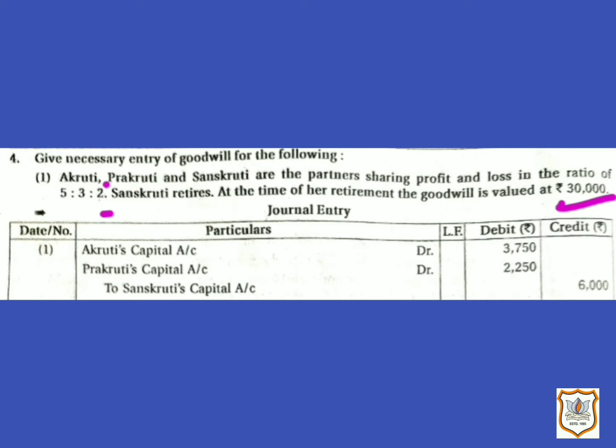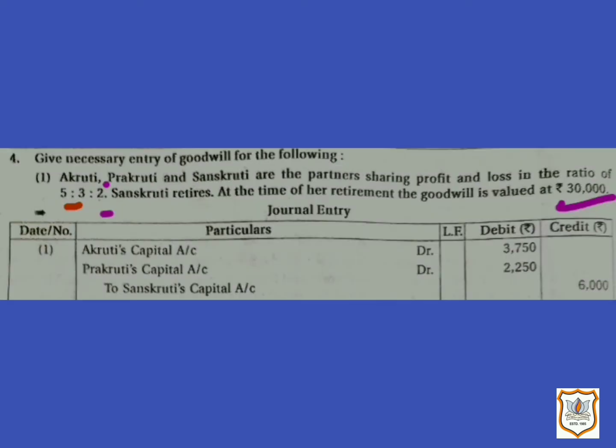It means their old ratio will become the new ratio. In this situation, the new ratio of continuing partners becomes their old ratio by eliminating the retiring partner's share. Here, the gaining ratio will be the same as the old ratio. So the gaining ratio of Akriti and Prakriti would be 5:3.